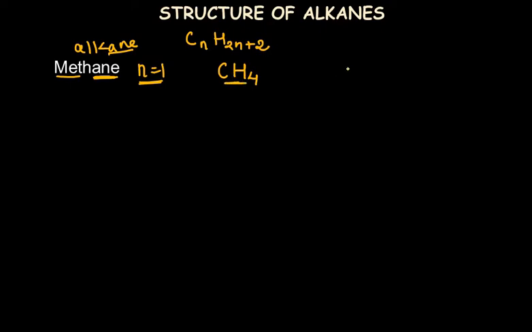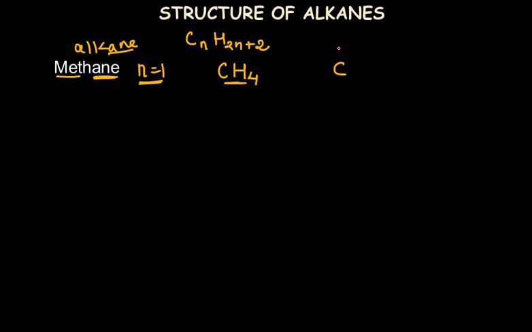If we understand the structure, it has one carbon atom. Each and every carbon atom should have 4 covalent bonds. We already know that, because we have learned it in covalent bonding. If you don't know, you can go ahead in the playlist and find the bonding videos, where you will see the video on covalent bonding and ionic bonding also.